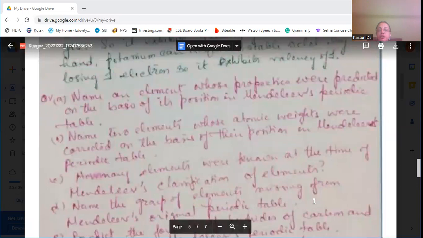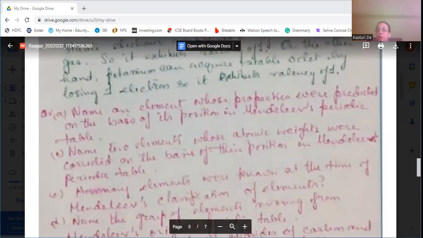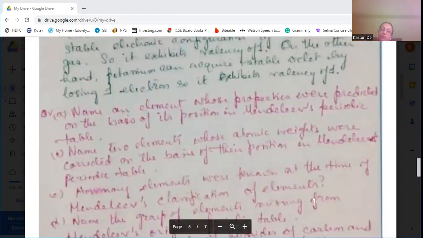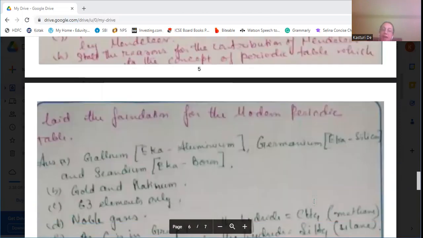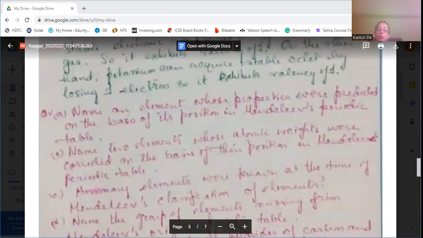First question: name an element whose properties were predicted on the basis of its position in Mendeleev's periodic table. It may be gallium, germanium, or scandium. Gallium was known as eka-aluminium, germanium as eka-silicon, and scandium as eka-boron. Any of these can be written, because the question asks for only one element.